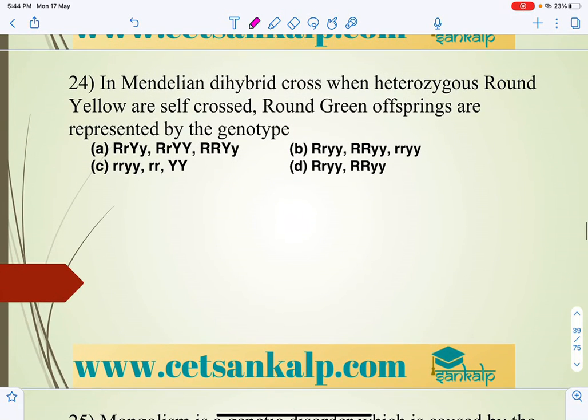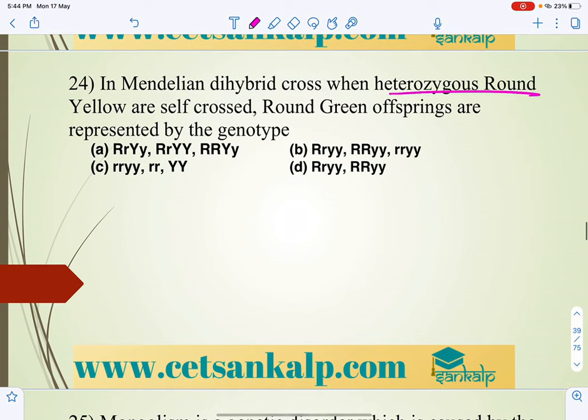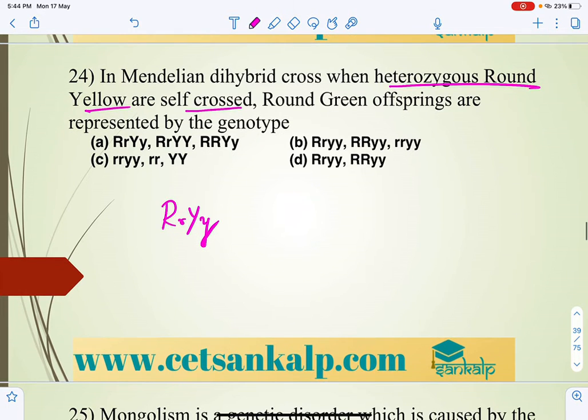Next, the 24th. In a Mendelian dihybrid cross, when heterozygous round yellow is self crossed, round green offspring are represented by which genotype?